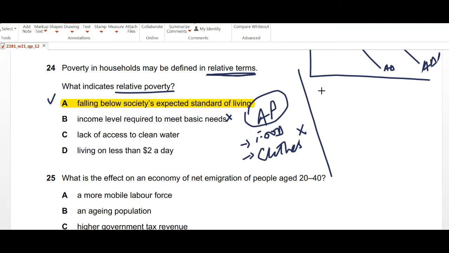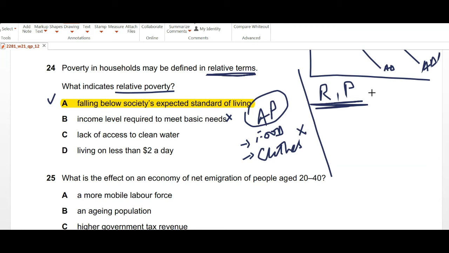And now relative poverty is as in comparison to someone else, you're poor or rich. So suppose in general we can say people living in Pakistan might not be so poor as compared to people living in Uganda, but they might be very poor in comparison to people who are living in Switzerland or Dubai.